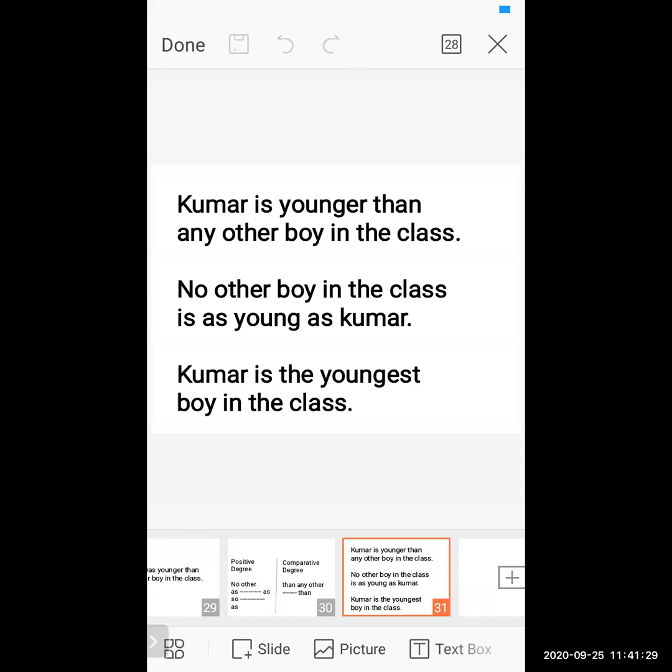Okay, for example, beautiful, famous, difficult. Difficult, more difficult, most difficult. Okay, this is how you can identify the degree with the help of the word.